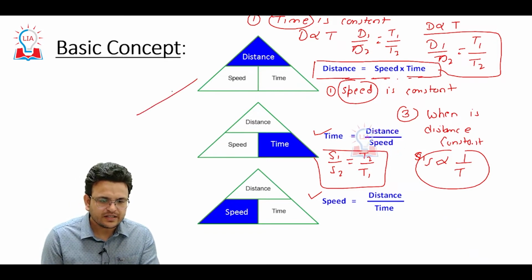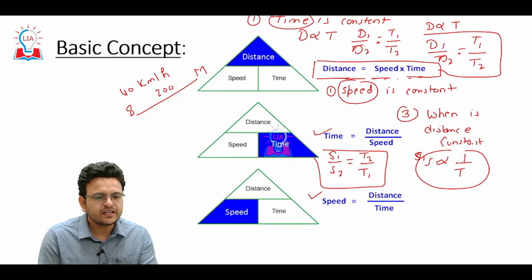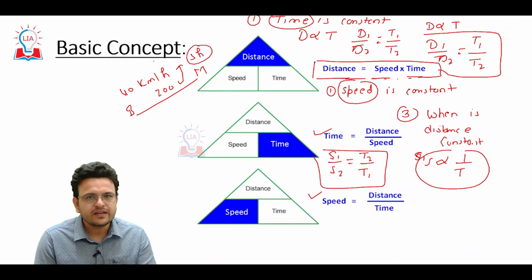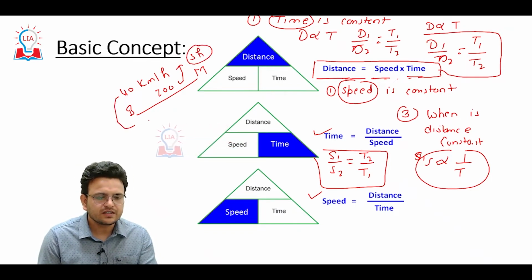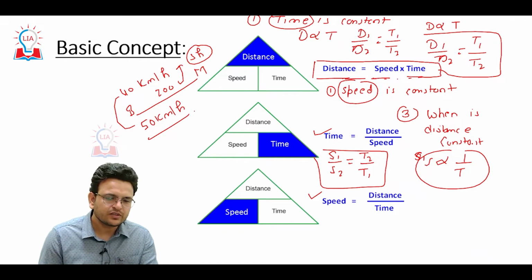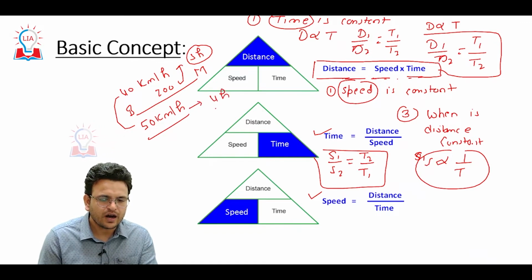If your speed is 40 kilometers per hour, you will take 5 hours. If you increase the speed from 40 to 50 kilometers per hour, time is going to reduce, and that will be 4 hours.